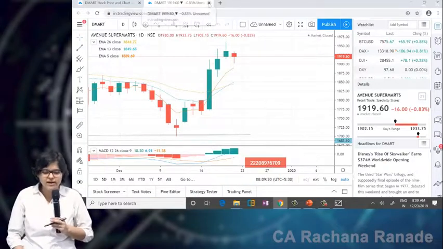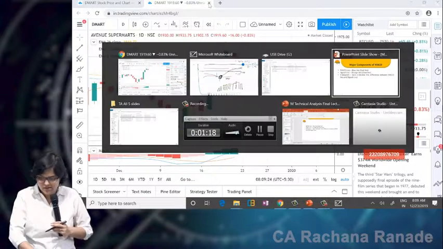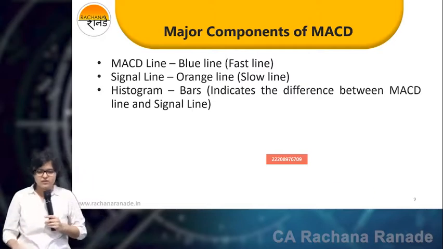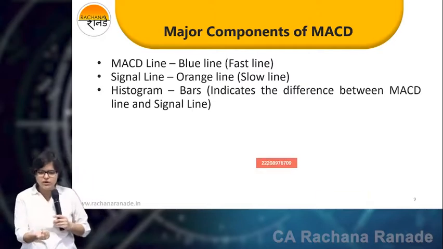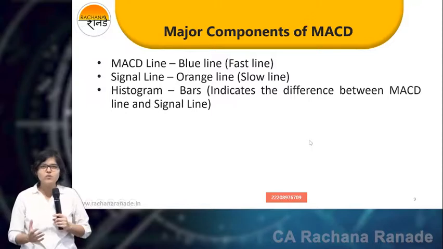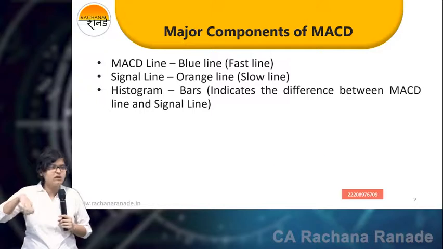One last quick practical and then we move on to the next indicator. Okay, no, sorry. Why next indicator? Let's now quickly revise this first. You have to write it down. Yes. Can you quickly write this down? Have you already written this? No? Okay, quickly write it down. And now while you are writing it down, don't blankly copy it. I'm sure now you should understand what is the meaning of all this.